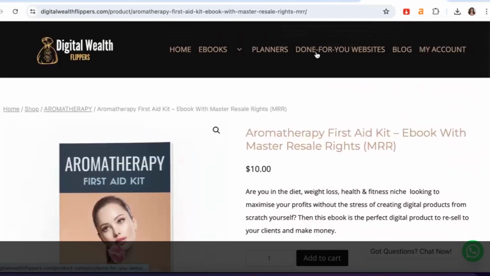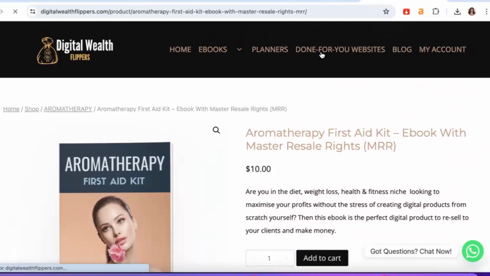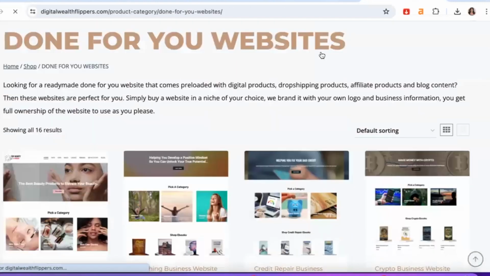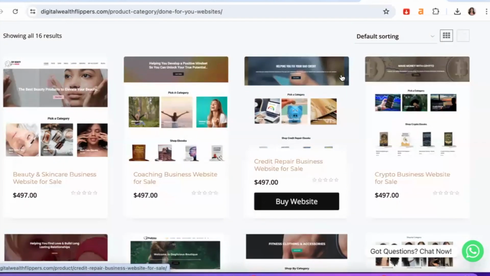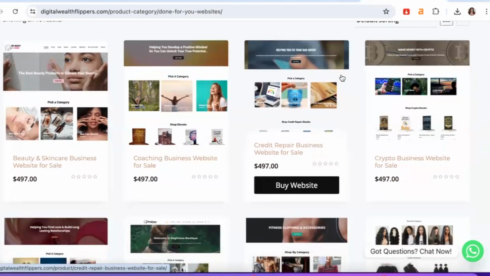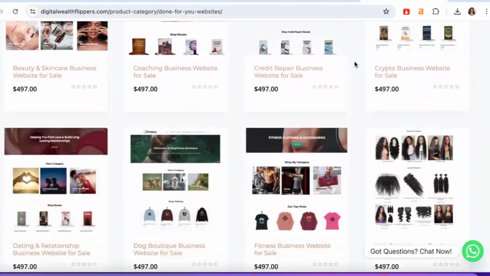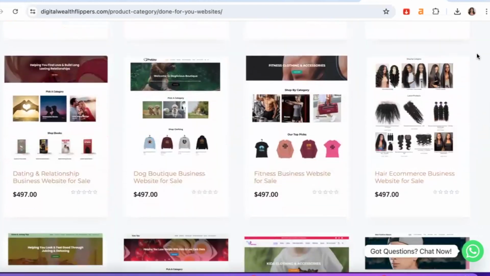Okay. And not only do you get the digital products, guys, you can also get a done for you website. Okay. Now, although there's different platforms like Etsy, Amazon that you can use to sell your digital products, what's even better is selling your digital products on your own website. Why? Because what you can now do, guys, is you can run ads, right, and attract customers much, much faster. If you're using a platform like Amazon or Etsy, it's impossible for you to run things like Facebook ads and send people to those platforms because you don't own those platforms, right?